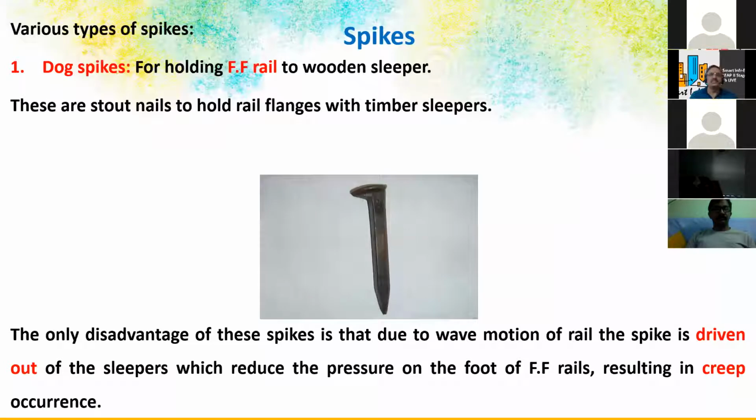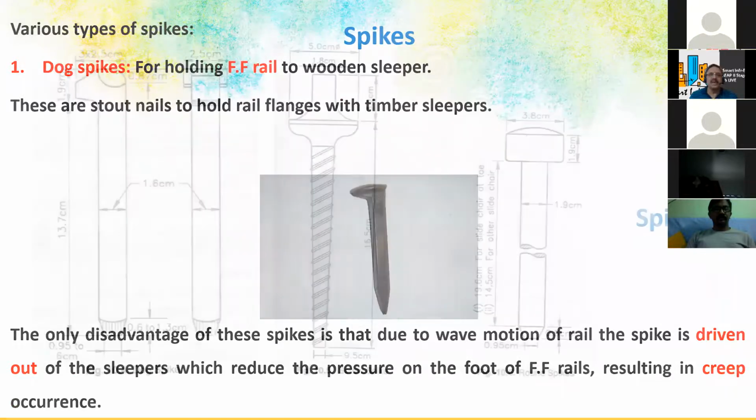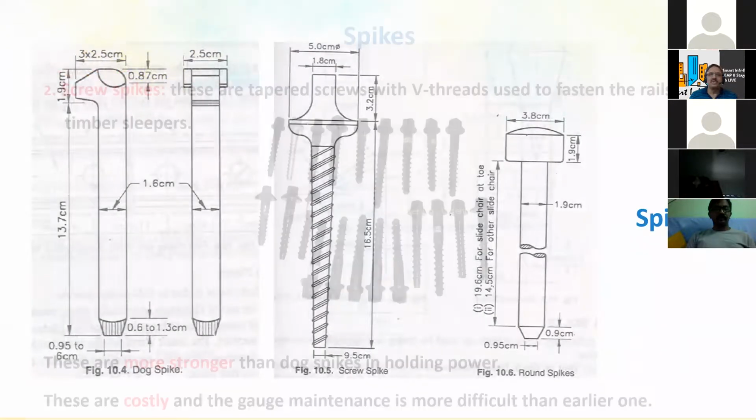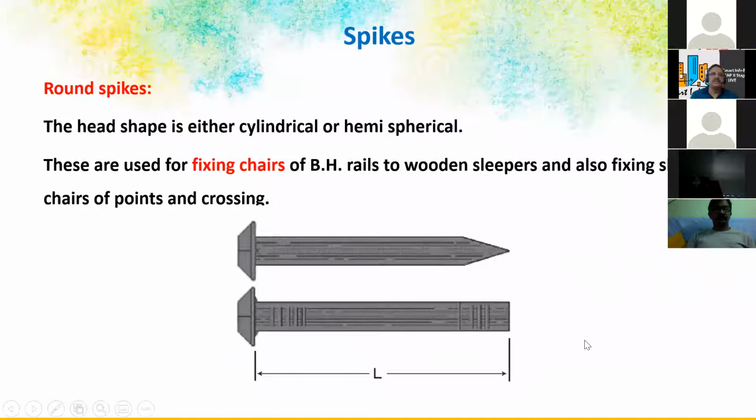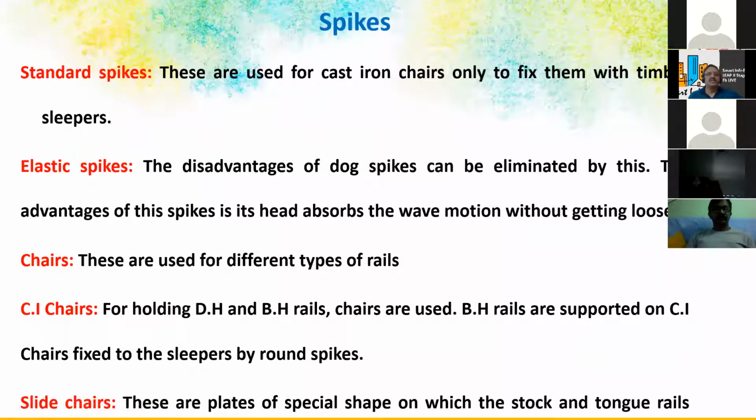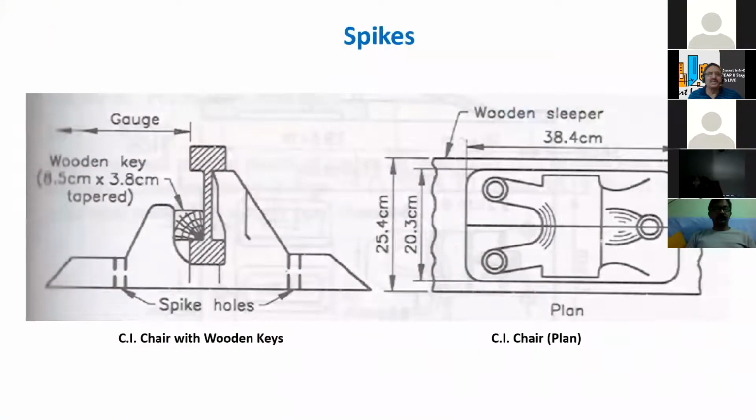So these are the spikes. We have these dog spikes, and these are the screws and screw type spikes. So round spikes we have. So standard spikes, elastic spikes, chairs, CI chairs and slide chairs. So these are the spikes used, you know.